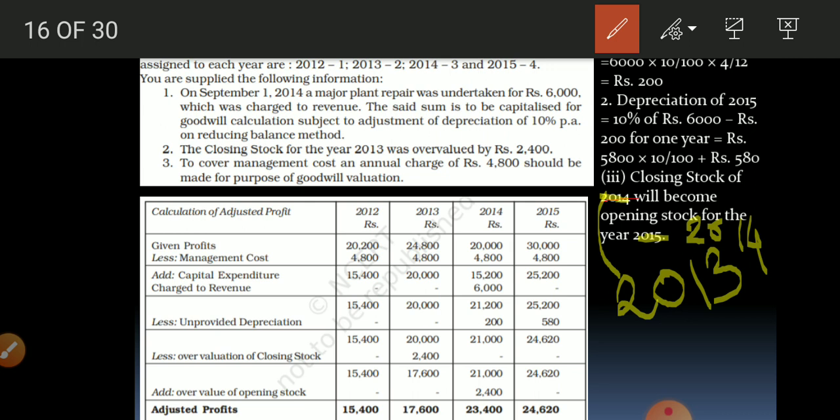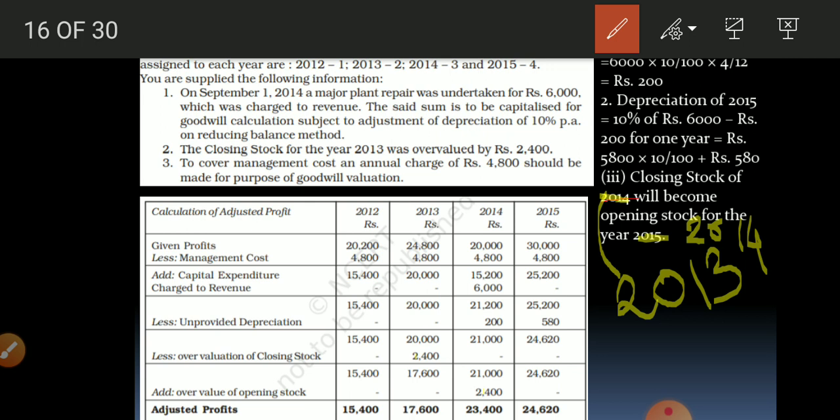Okay, now so the closing stock of 2013, we subtracted it from the profit because profit itself was inflated, overvalued to the extent of 2400. Now this closing stock of 2013 becomes the opening stock of 2014. But what do you do with opening stock? Opening stock is shown on the debit side of trading account, which means opening stock would have reduced the profit by 2400, which is wrong. Now we have to add back to the extent of 2400. This is what you have to remember.